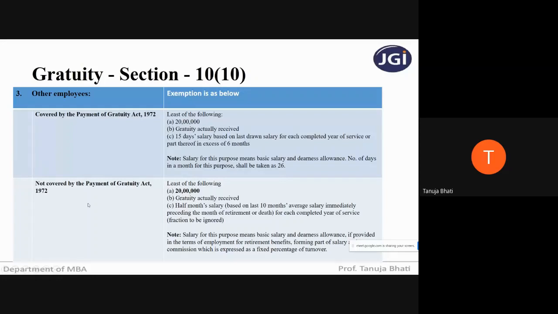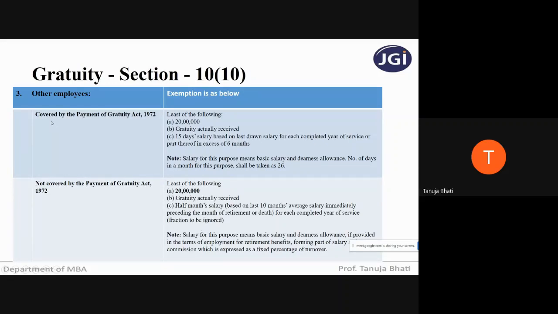Many times, organizations are not all covered, some are covered, some are not. So first thing in the problem, you have to see whether the employee is covered under the Payment of Gratuity Act, because for him the exemption limits are different. And if the person is not covered under the Payment of Gratuity Act, for him the exemption limits are also different.